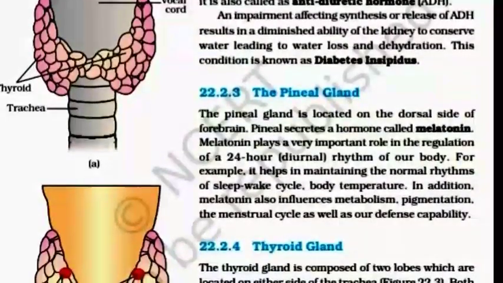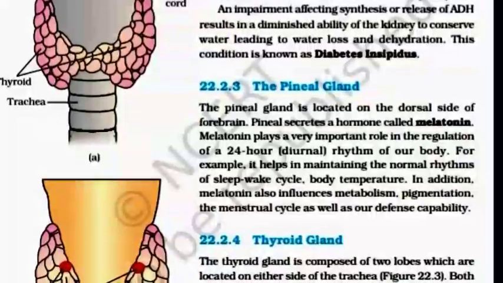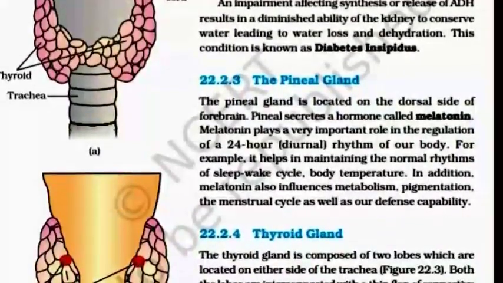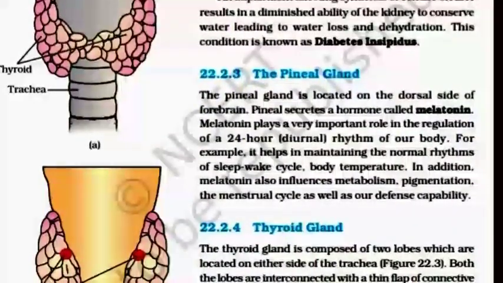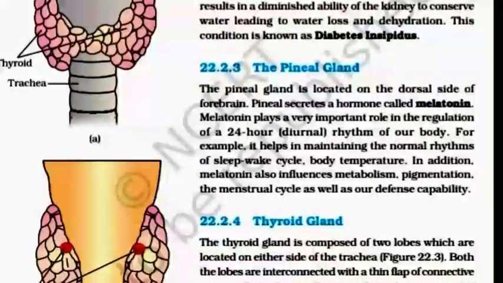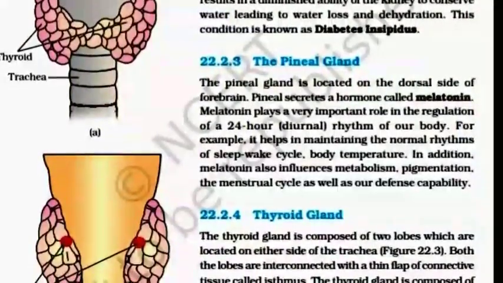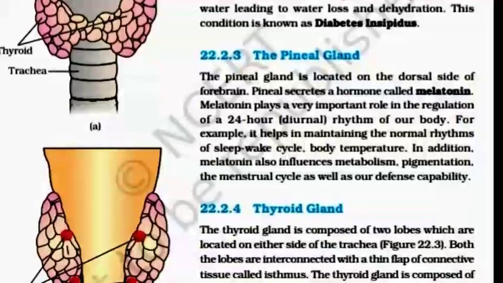The pineal gland. The pineal gland is located on the dorsal side of the forebrain. Pineal secretes a hormone called melatonin. Melatonin plays a very important role in the regulation of the 24-hour diurnal rhythm of our body.